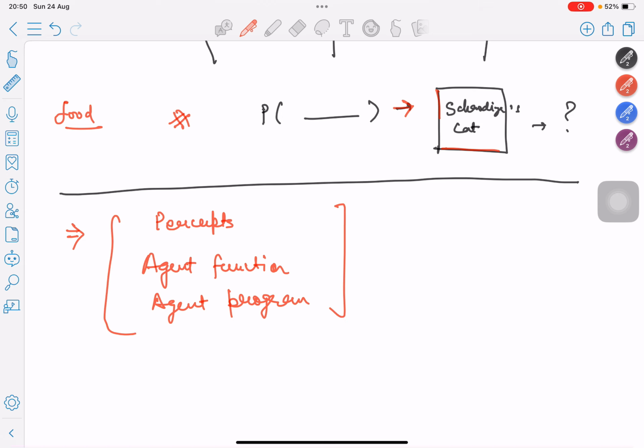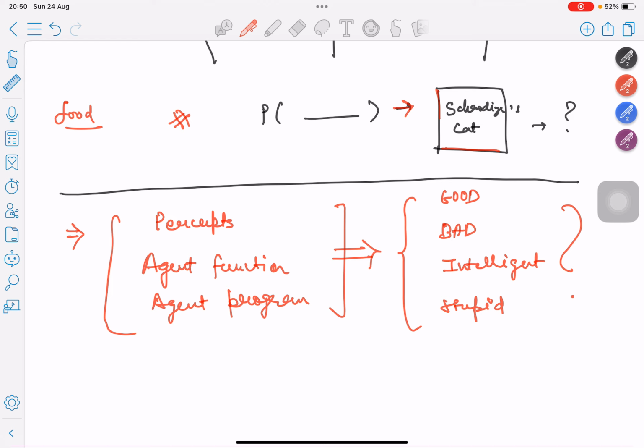The question is, based on these three, how can we classify a particular agent, or the action of a particular agent, as good, bad, intelligent, or stupid? We will learn about this in the later section of the videos, and if you like it, then we will learn more about it.